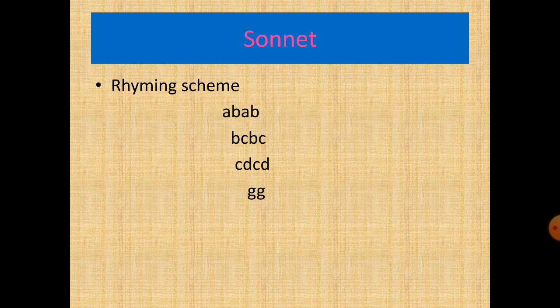That rhyme scheme is ABAB, BCBC, CDCD, EE. Now when we find this structure, we can identify that this sonnet is a Spenserian sonnet.